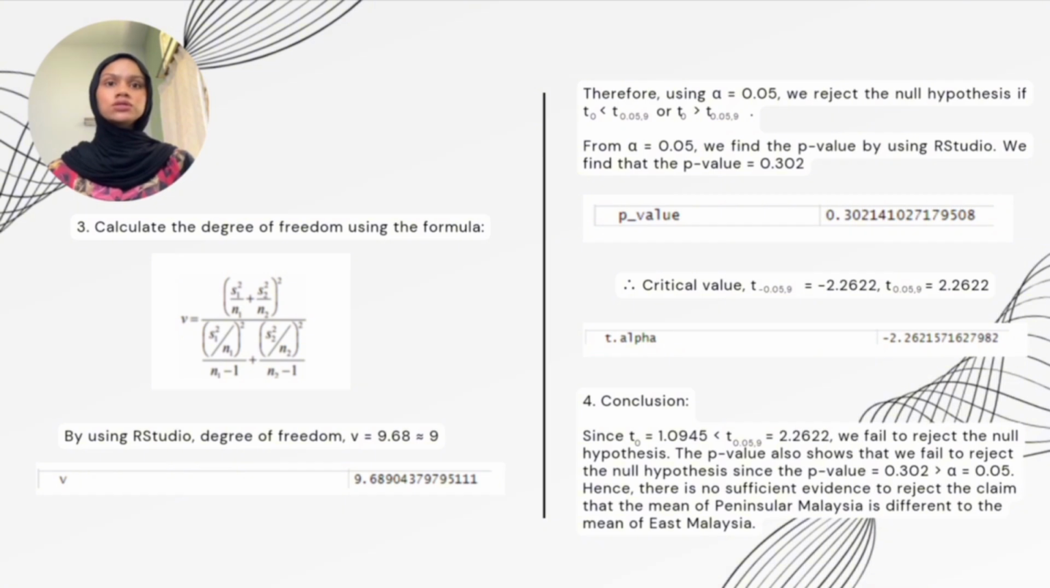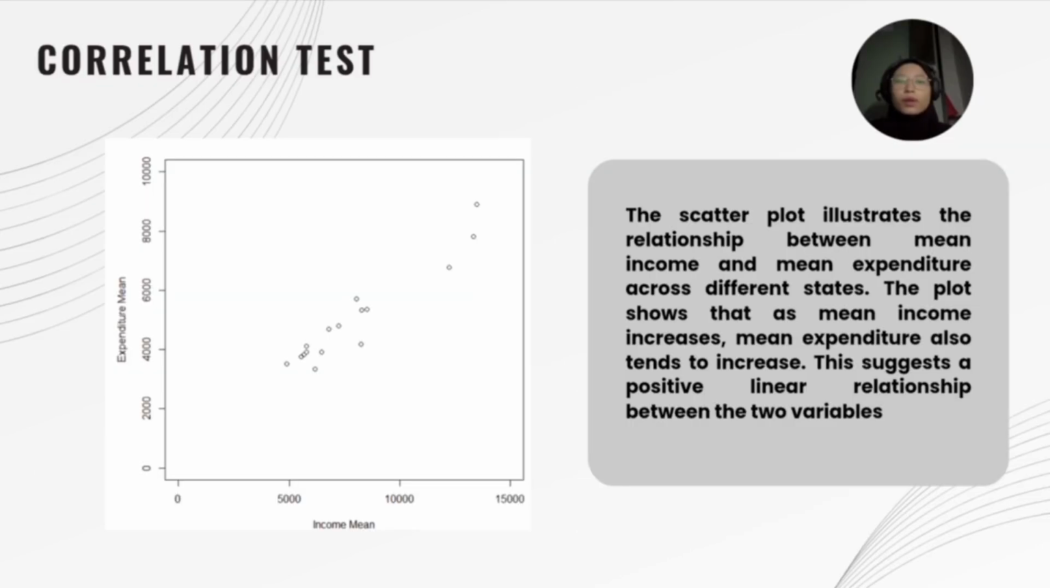The p-value also shows that we fail to reject the null hypothesis since the p-value is greater than alpha. Hence, there is no sufficient evidence to reject the claim that the mean of Peninsula Malaysia is different to the mean of East Malaysia. For the correlation test, we use the scatter plot to illustrate the relationship between mean expenditure and